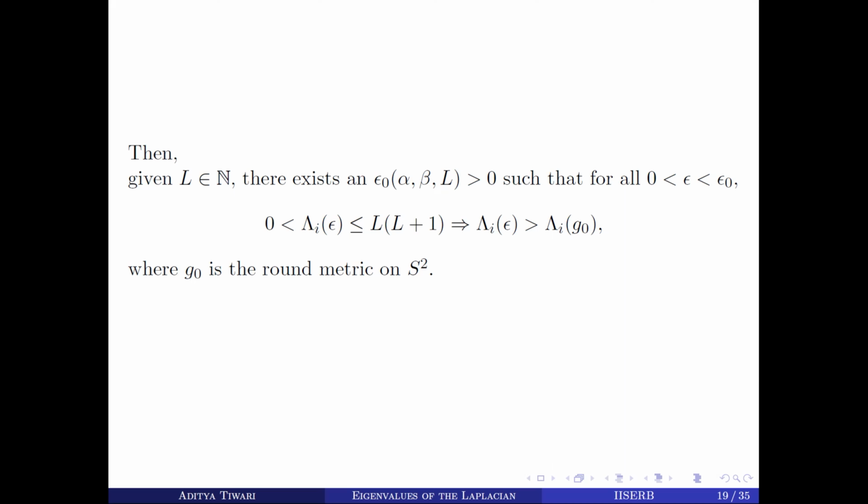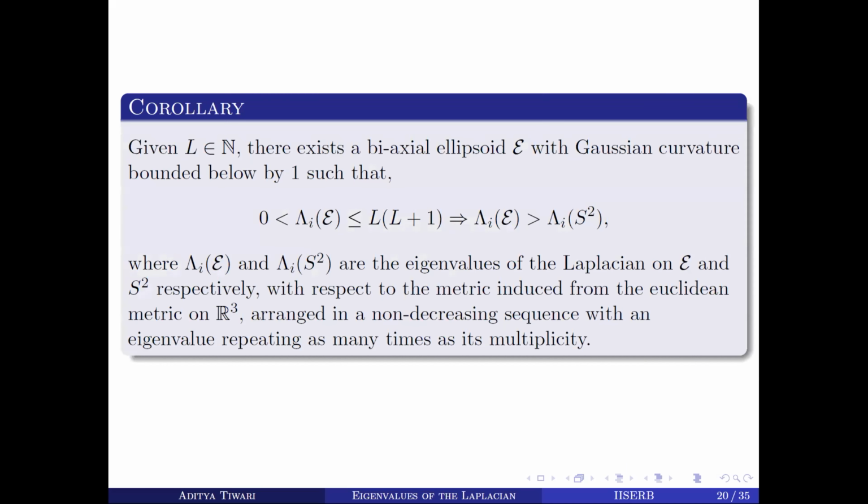Okay. Now we'll go to the triaxial case. So we'll look at a corollary.